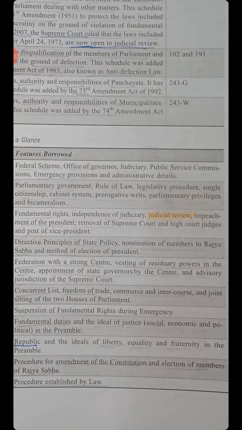From the French Constitution: republic and the ideals of liberty, equality and fraternity in the preamble.